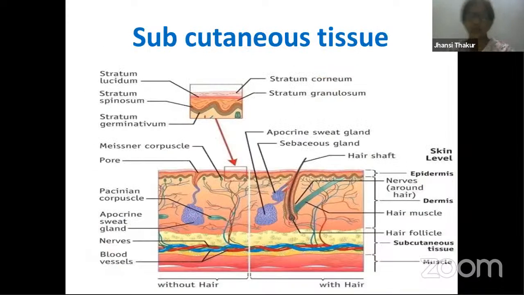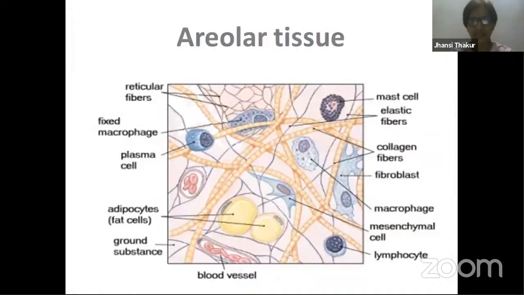Now, so much I spoke about areolar tissue. So where is this areolar tissue first of all present? Areolar tissue is present below the skin as subcutaneous tissue. This is a place where it is found abundantly. You can very clearly see where I'm moving this cursor, subcutaneous tissue. This part is all areolar tissue, where you find mast cells, fibrocytes, collagen fibers, all the fibers, everything is present over here. I'm going back to the previous slide once again.